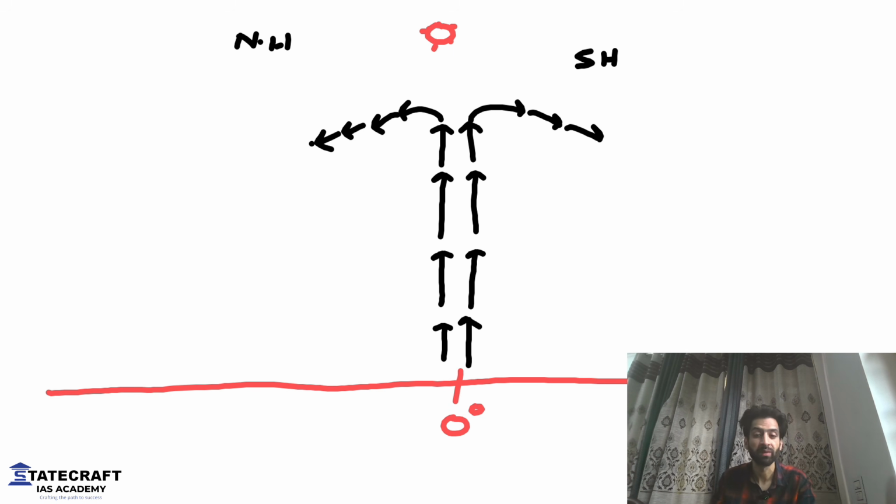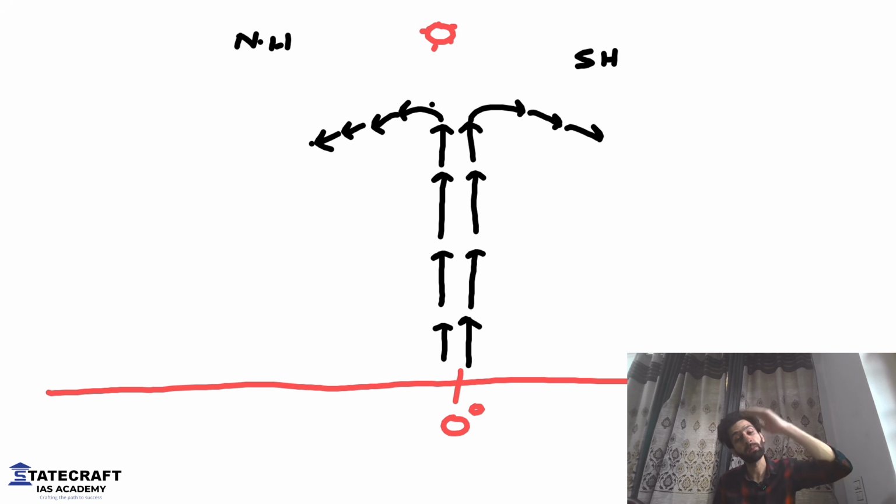But after some time, when the air moves, first of all, the temperature of the air will fall. It was hot near the ground and it will start to rise. But once the air goes to a certain height, the temperature in the upper atmosphere is very low. So the air will start to cool down. Along with cooling down, the Coriolis force will also act and deflect the air. So the air will start to accumulate at a place.